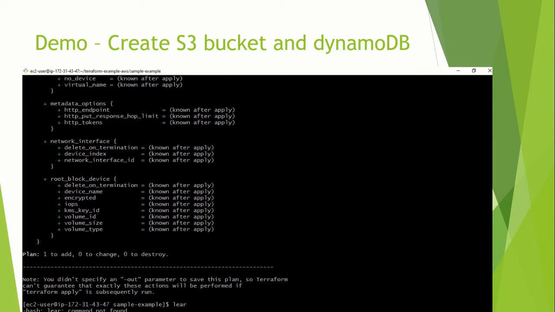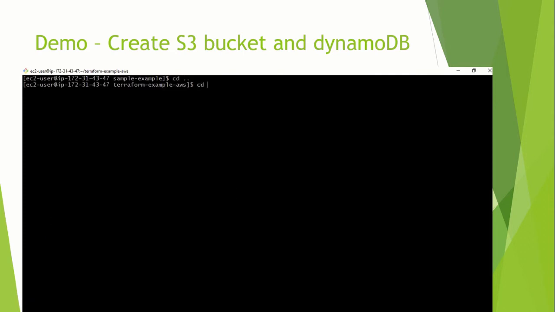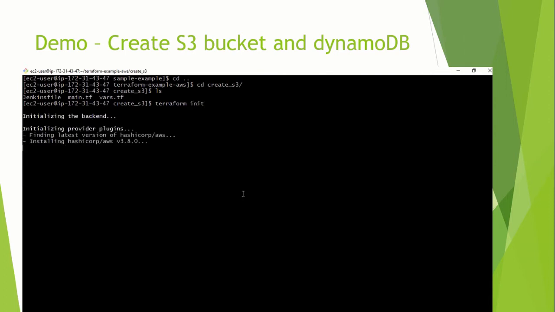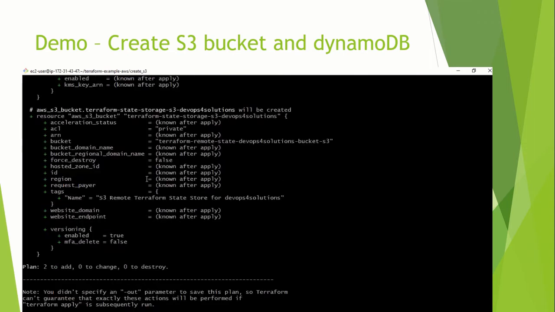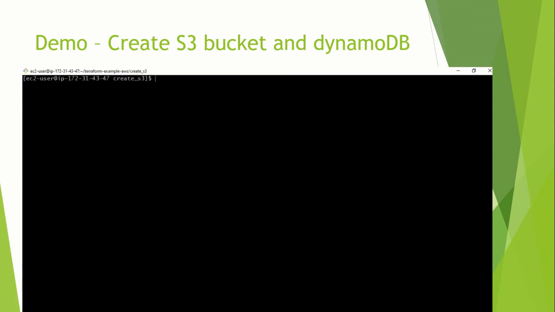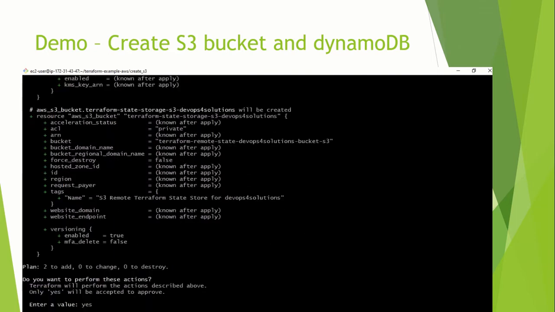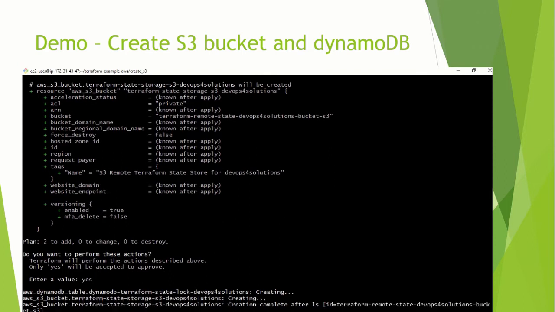Now I will log into my server from where I am running all my examples. I will just go to create S3. And now I'll do the initialization first. So it is now doing the initialization. And then I will do the plan just to make sure what these changes are going to do. So you can see it is going to add two changes. And now I will apply those changes. After this, I would be able to see one S3 bucket and one DynamoDB table created.